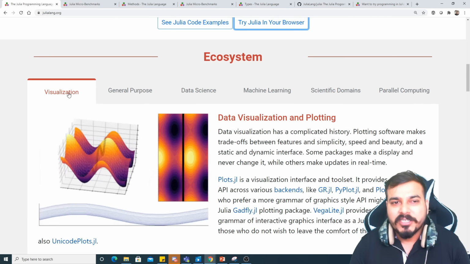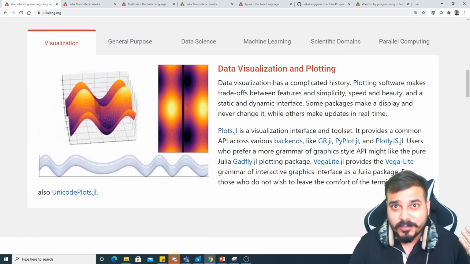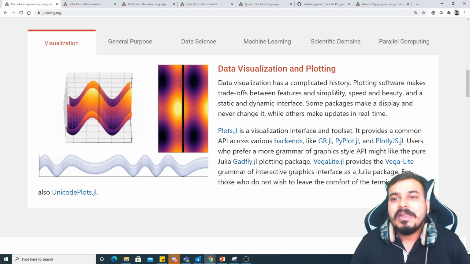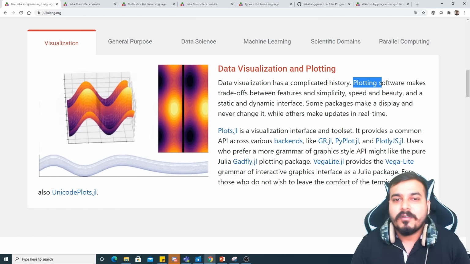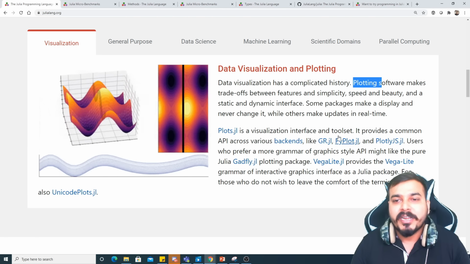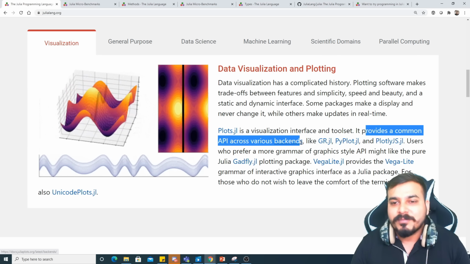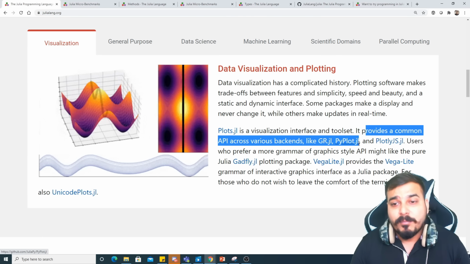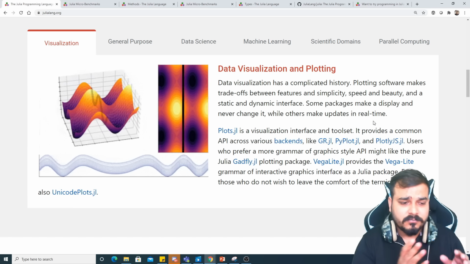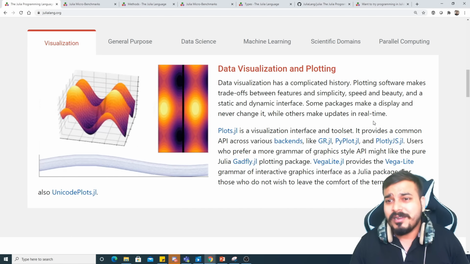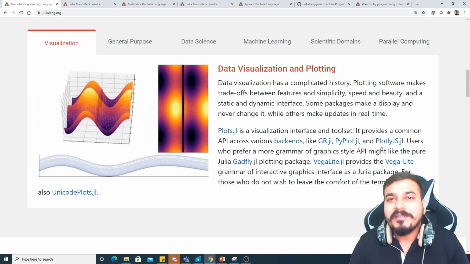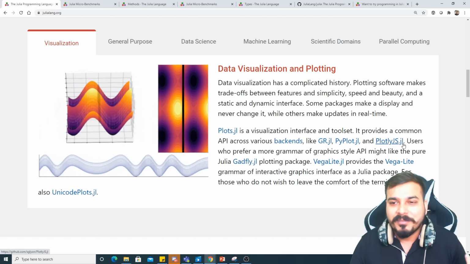First of all, we have visualization. With respect to data visualization and plotting, we know we have a lot of libraries in Python. Similarly, in Julia you also have a lot of plotting libraries. One example is Plots.jl, a visualization interface and toolset. It provides a common API across backends like GR.jl, PyPlot.jl, and PlotlyJS.jl. Guys, these are things you have heard of when working with Python. All those kinds of libraries are also available here. Only the type of extension will be different because it needs to be compatible with the Julia programming language.